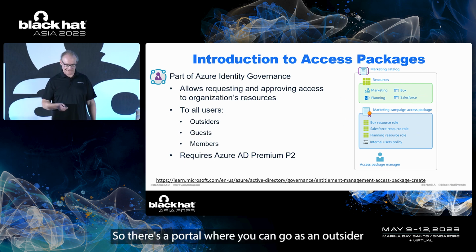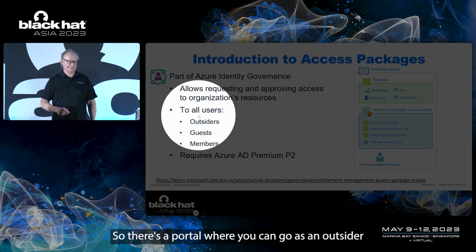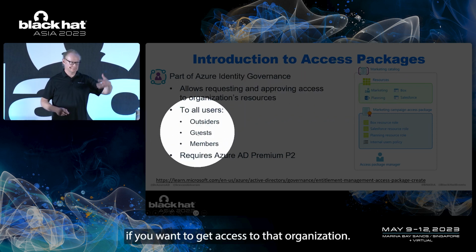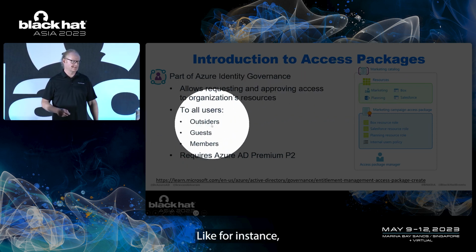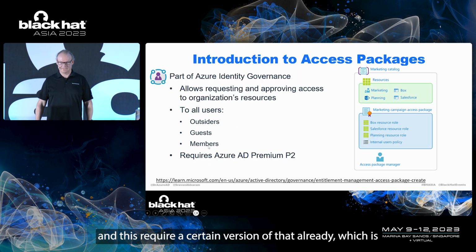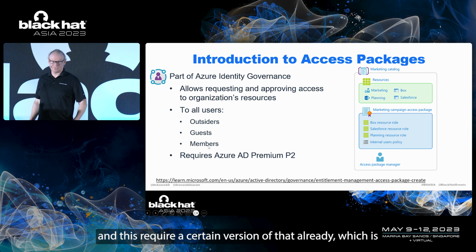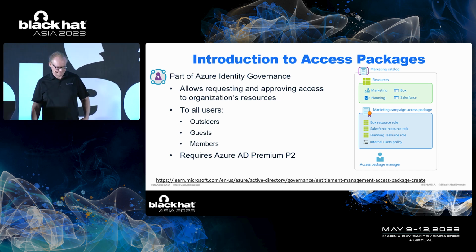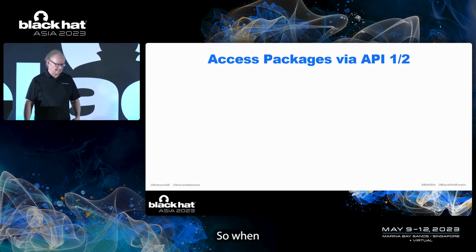So there's a portal where you can go as an outsider if you want to get access to that organization, for instance if we are a contractor, or then for guests and then for members. And this requires a certain version of Azure AD, which in this case is Premium 2.